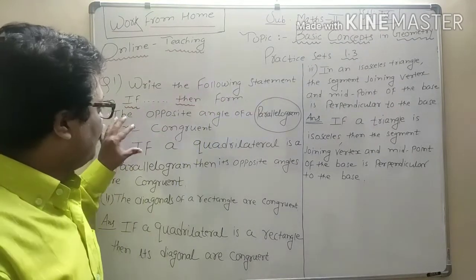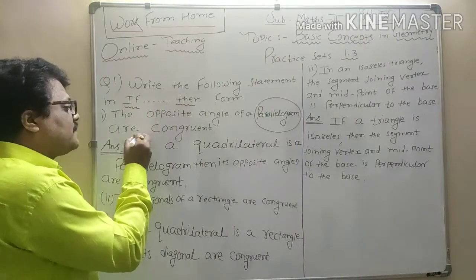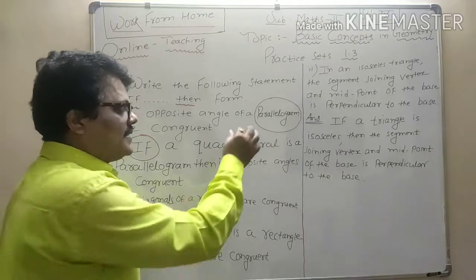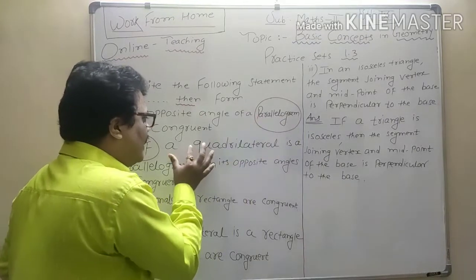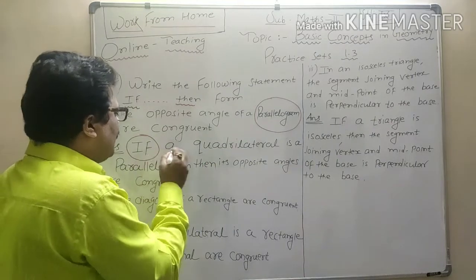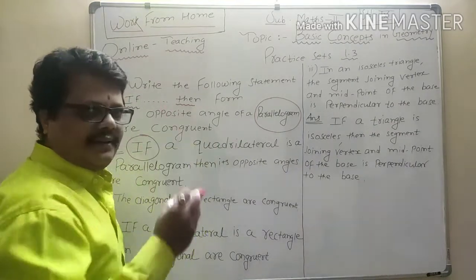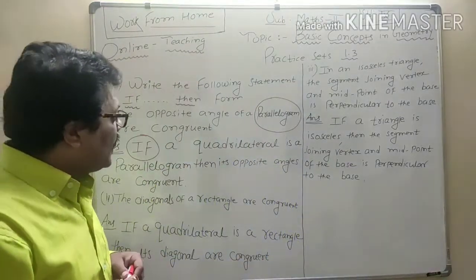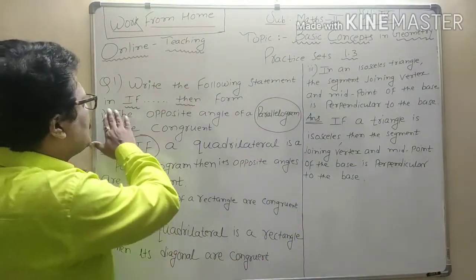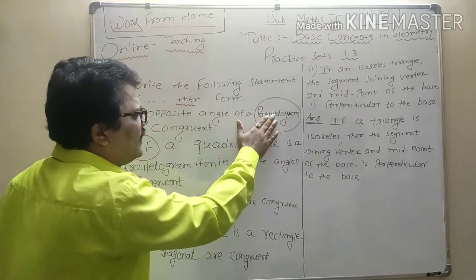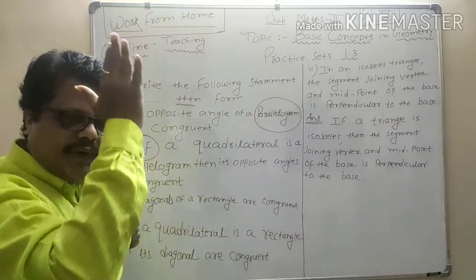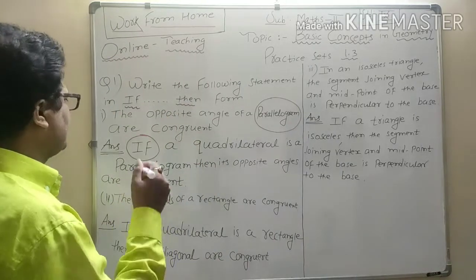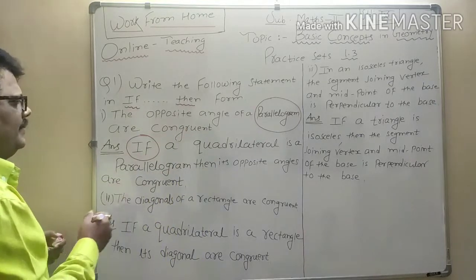So the statement begins with if. A conditional statement always starts with if. And then, as I said earlier, a parallelogram is what? A quadrilateral. So my statement begins in this manner: if a quadrilateral, because I said earlier a parallelogram is a quadrilateral. If a quadrilateral is, remove this part. If a quadrilateral is what? Is a parallelogram. If a quadrilateral is a parallelogram, then